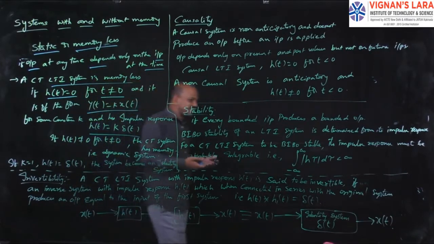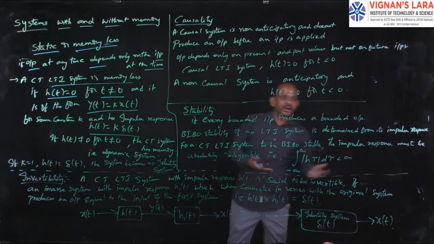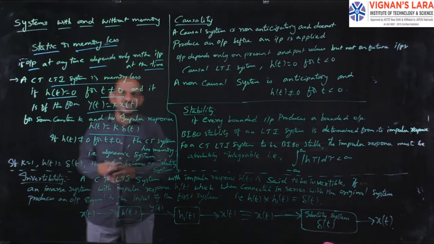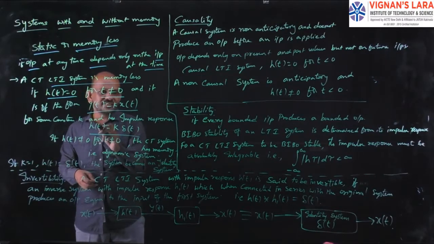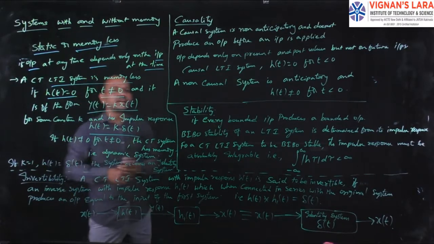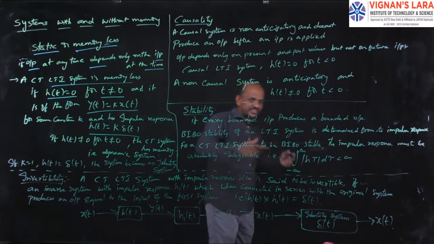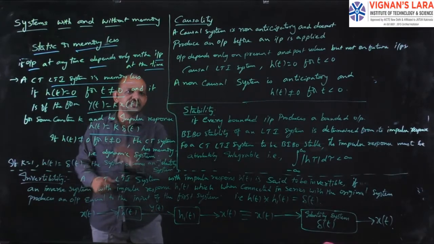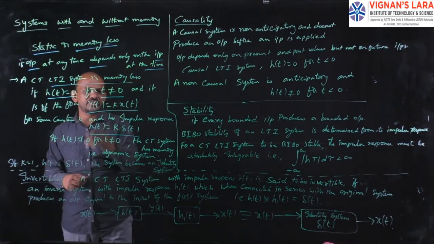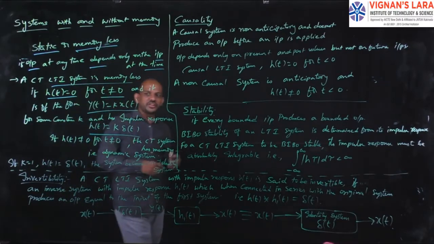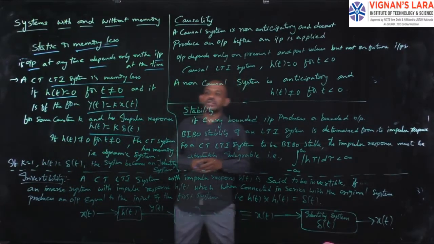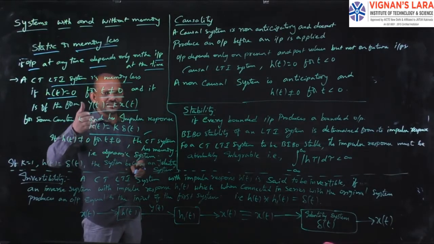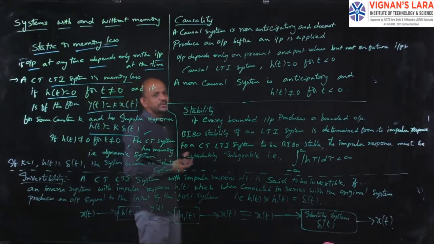The impulse response is the output of the system for a unit impulse as input. That is, y of t equals h of t when x of t equals del of t, the unit impulse. So in place of y of t I can write h of t, and in place of x of t I can write del of t. So h of t will be equal to the constant k into del of t. Simple. The impulse response is k into del of t.